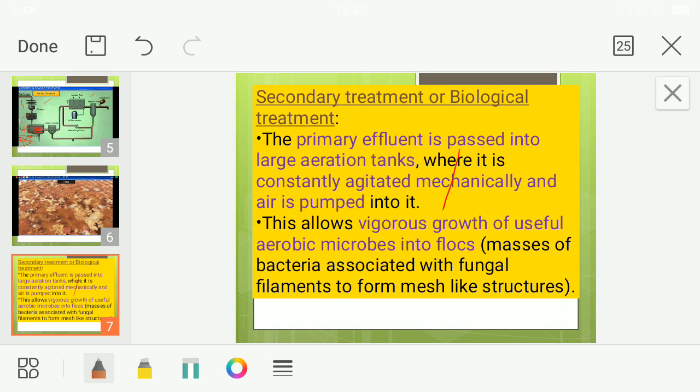The secondary treatment. In the secondary treatment, first it is moving into the aeration tank. What do you mean by aeration tank? Aeration tank is a tank in which constant air is being supplied. It is agitated, and mixing of air is taking place. Okay, so when the air is pumped in, there are a lot of aerobic microbes which are present along with this organic matter, the waste.